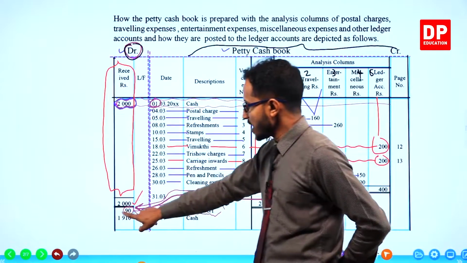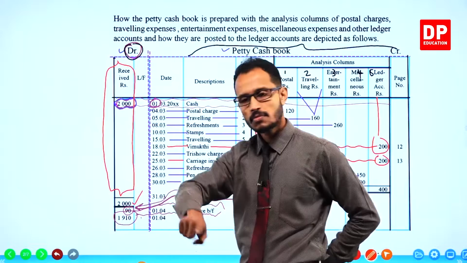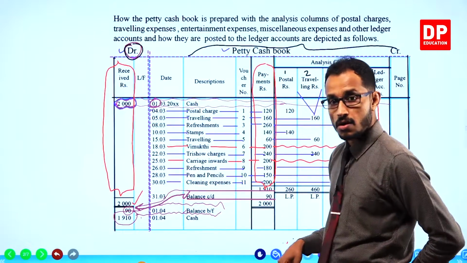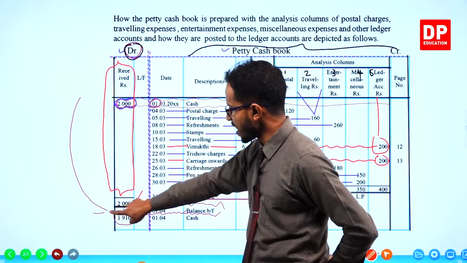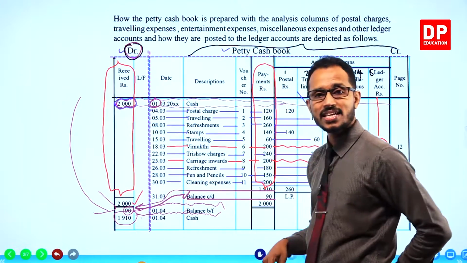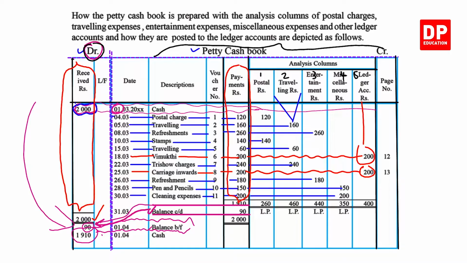That is the reimbursement given by the main cash to the petty cash at the beginning of next month.